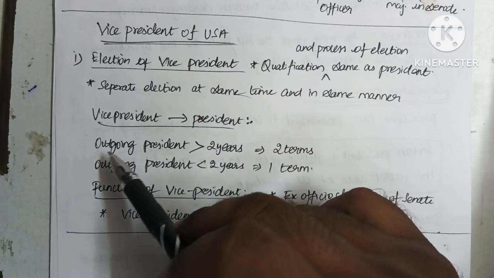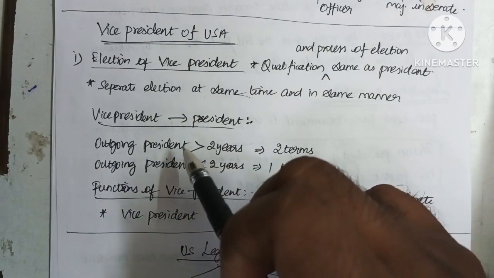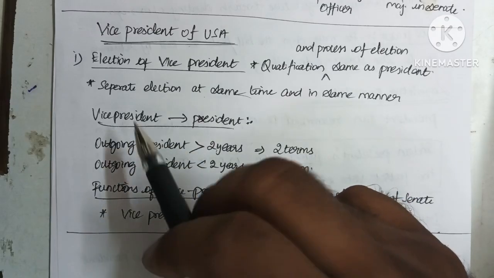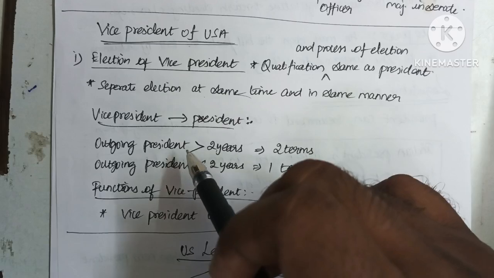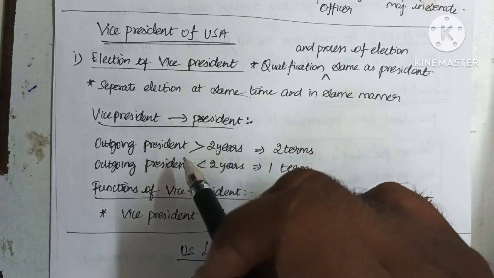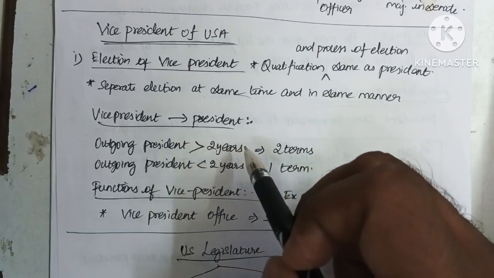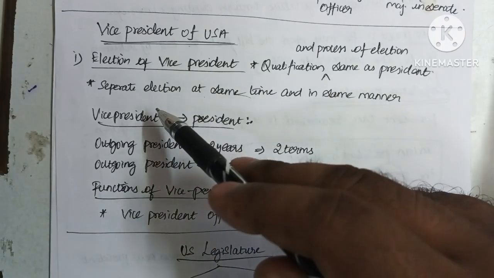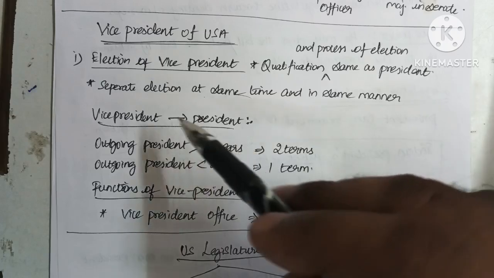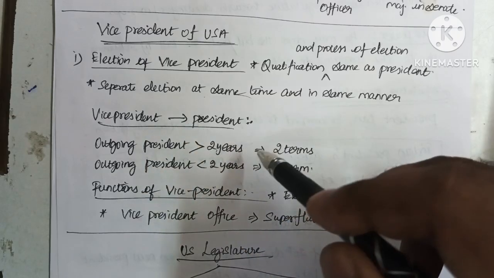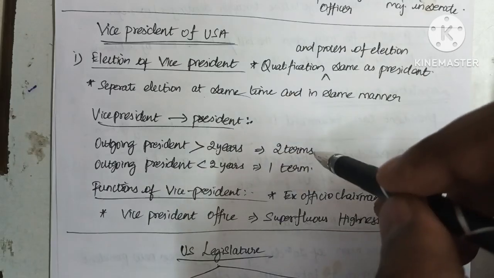For example, if the outgoing person completes more than 2 years, we already saw that the term of a US president is 4 years, and if an outgoing president completes a 3-year term or some term more than 2 years, then the vice president who continues the remaining term as president is able to contest the presidential election for 2 more terms.